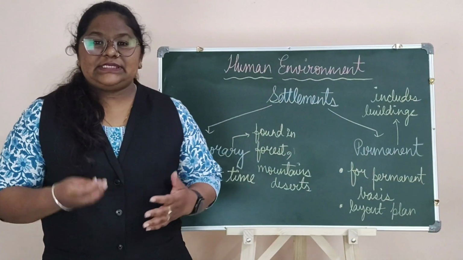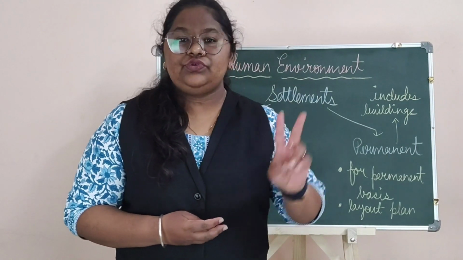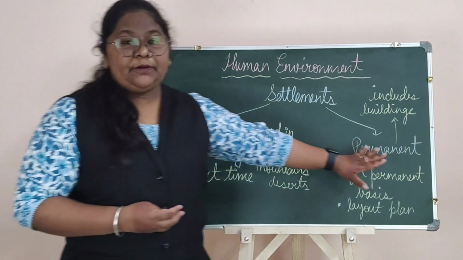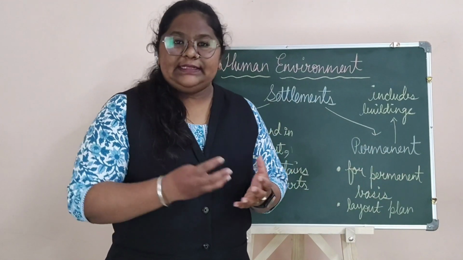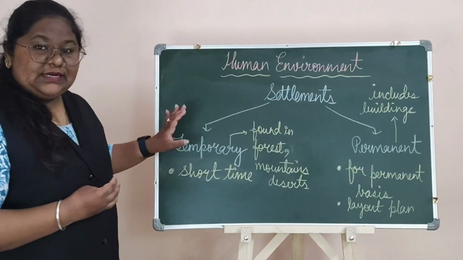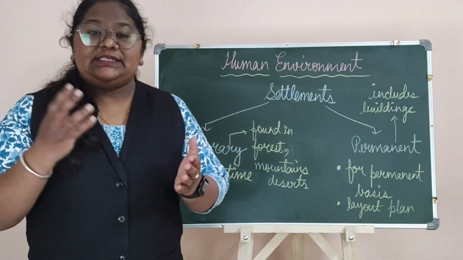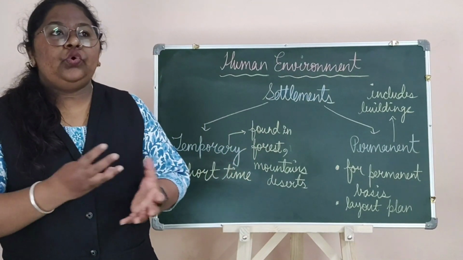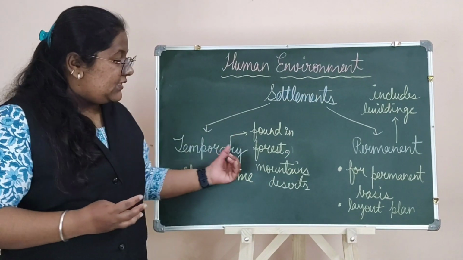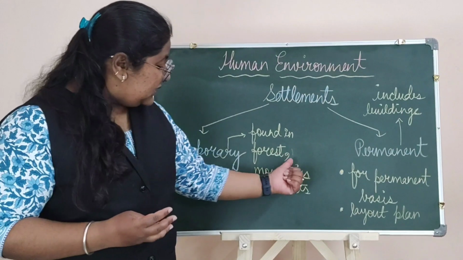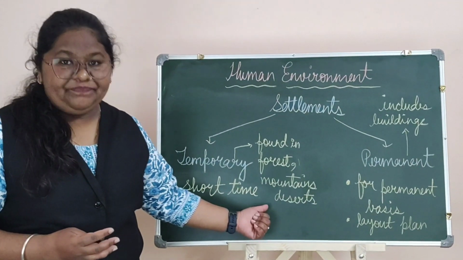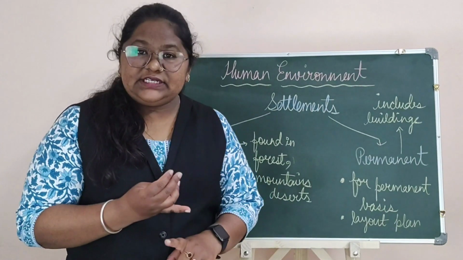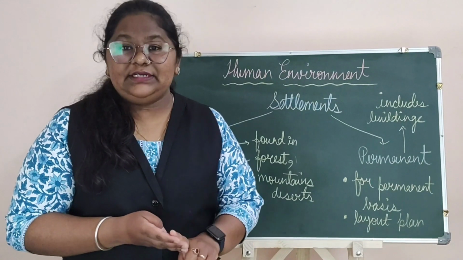So now settlements are mostly divided into two types. The two types are temporary settlements and permanent settlements. So we will have a look at them individually. Now temporary settlements, the word itself means temporary, for a short period of time, and mostly the people who prefer temporary settlements are found in forest, mountain and desert areas. These people often use activities like hunting, gathering, fishing and cultivation.